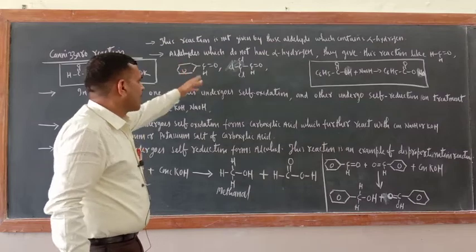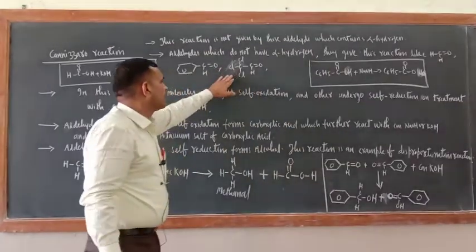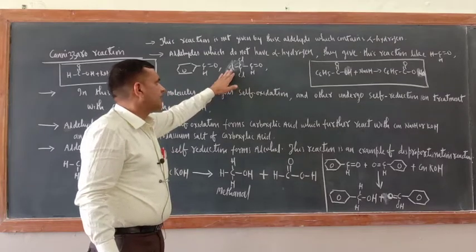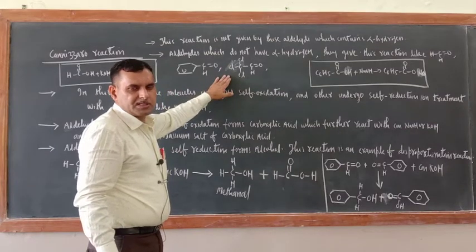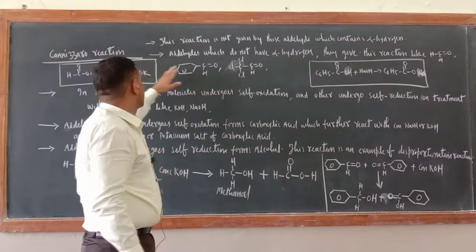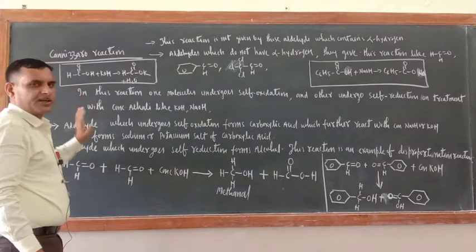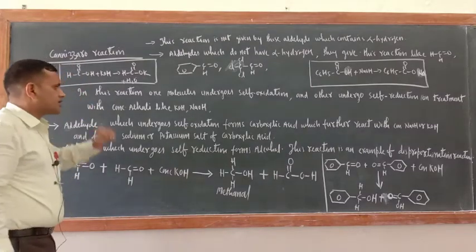Just see, formaldehyde, benzaldehyde and trichloroacetaldehyde. These are some organic compounds which do not have alpha hydrogen, so they give the Cannizzaro reaction. Actually, what is happening in the Cannizzaro reaction?